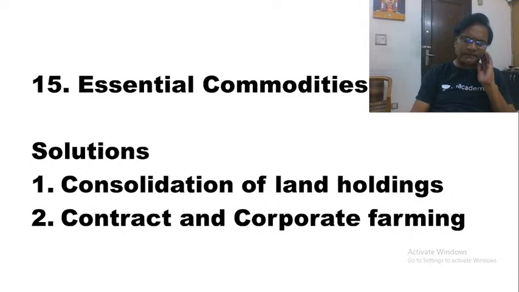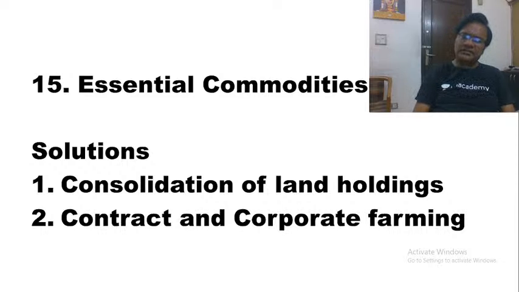I'll just give you one example here. Take the case of onions. If you look at onions, what is the problem here? When the prices of onions go up, ideally farmers should feel happy because they are getting profits. And what will the government do immediately? The government will immediately invoke the Essential Commodities Act, and the government would not allow hoarding of these onions. And because of this, what happens ultimately? The farmers would not be able to get any benefit of the increase in prices also.